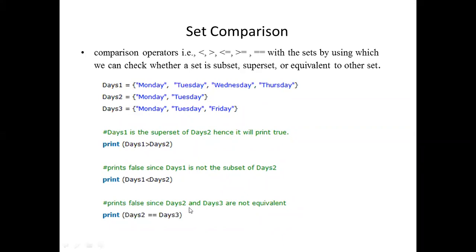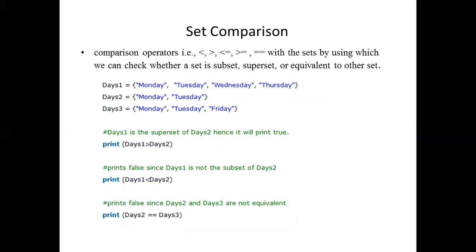See the second statement. Days 1 is less than days 2. That means days 1 should be a subset of days 2. Is days 1 a subset of days 2? No, days 1 is the superset. That is the reason it is false. In this case, days 1 greater than means it is the superset. Days 1 is a superset of days 2. That is the reason here it will be true. This one will be false. What about this? Days 2 equal to days 3. Are both the same? No. So that is the reason it is giving you false.